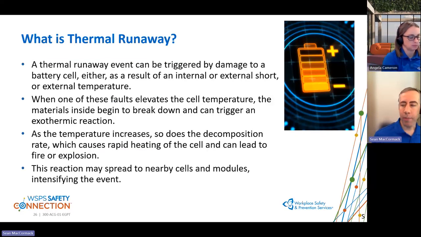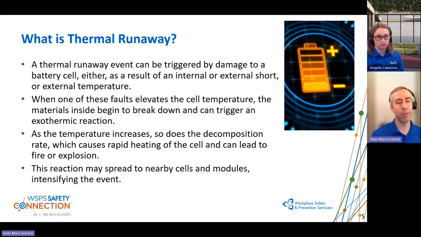A thermal runaway event can be triggered by damage to the battery cell, either as a result of shorts, internal or external temperature. When one of these faults elevates the cell temperature, the material within the cell begins to break down, and this can trigger an exothermic or self-fueling reaction. As the temperature in this one cell increases, the decomposition rate increases. So it starts spiraling up in terms of temperature, and this can lead to a full-blown fire or battery explosion.